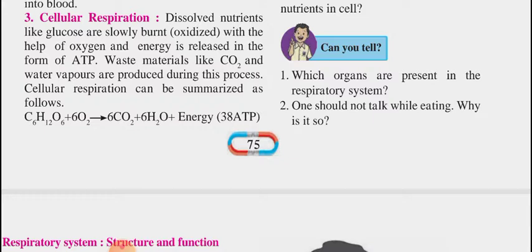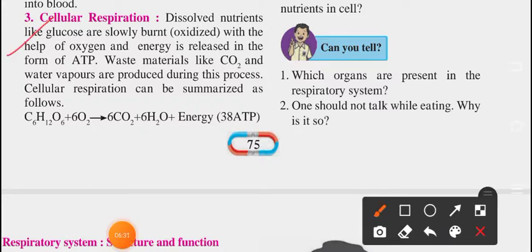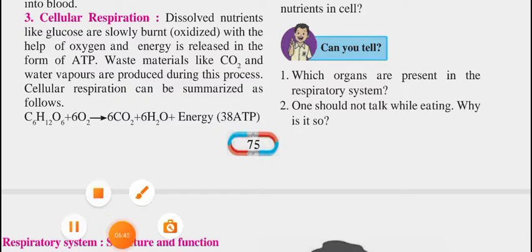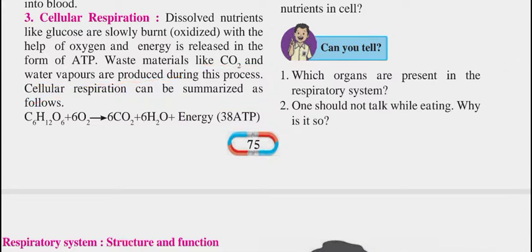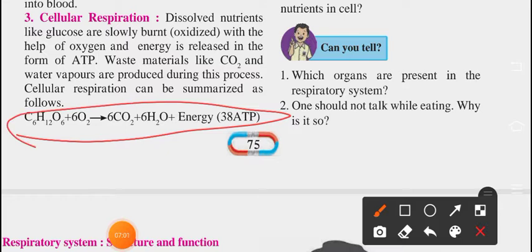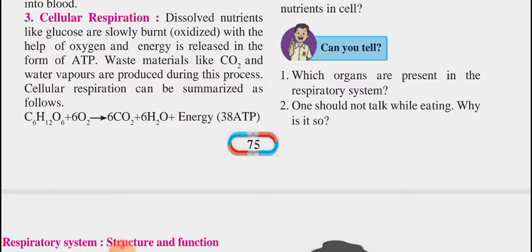Next one is cellular respiration. What happens in cellular respiration? Dissolved nutrients like glucose are slowly burned, meaning oxidized, with the help of oxygen, and energy is released in the form of ATP, adenosine triphosphate. Waste materials like carbon dioxide and water vapor are produced during this process. Cellular respiration can be summarized as follows. This is the equation for the same. All these things happen within the cell. So this is cellular respiration.